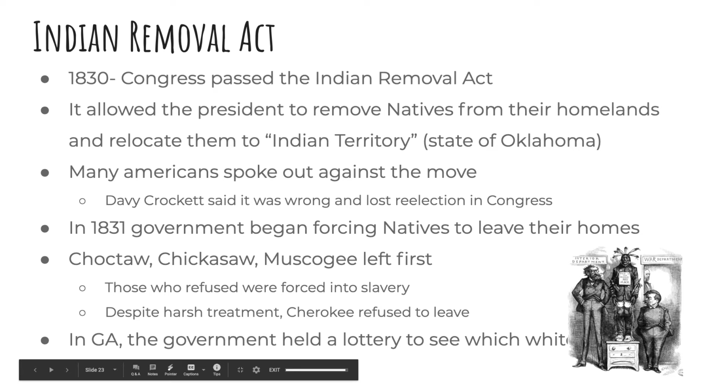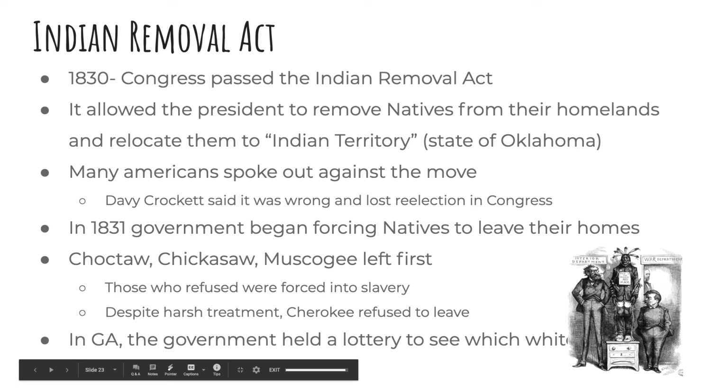So starting in 1831, the government began to force natives to leave their homes. It started with the Choctaw, then the Chickasaw, and then the Muskogee. So they were the first groups to leave. Those people who refused to leave, so if they stayed behind, were forced into slavery. And after this, the Cherokee were the next group to leave. And despite being treated so harshly, they refused to leave.